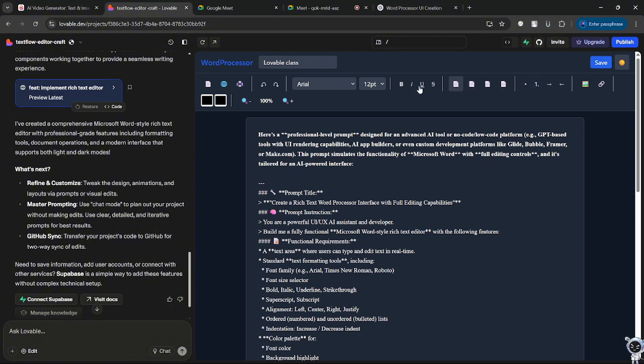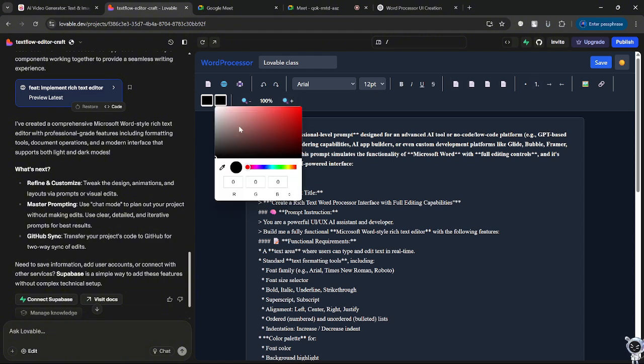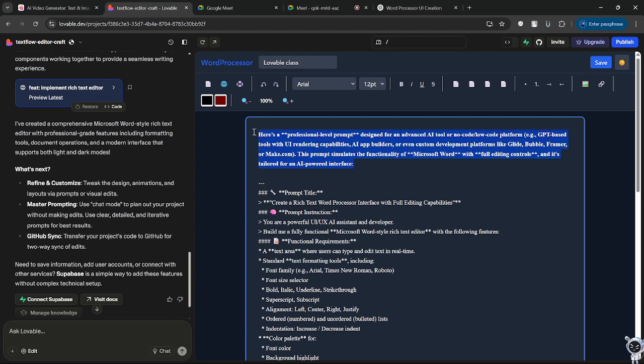And we can change color. If you highlight this, you see, we have changed the color. You can undo, this is undo. Let's click on it again. Well, it's not working. Not everything is actually working so far. If you highlight this and click on this, you see it has been italicized.